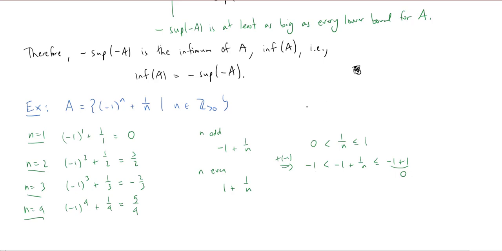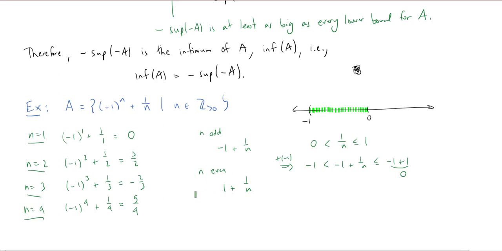All right, so maybe I draw a little picture. Might help me out a little bit here. So I know that at some point I get a 0, and then it's negative 1 plus a little something. So it's never actually equaling negative 1, but it's getting very, very close to it. Now, I don't actually get all of these points, right? I'm just getting some of them between 0 and negative 1, but for the purposes of infimum and supremum, I don't care about the difference.